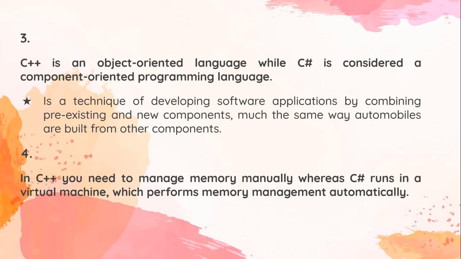Now C++ is an object oriented language, while C# is considered a component oriented programming language. Now maybe you have a question here: at the start you said that C# is object oriented, and now you are saying that C# is component oriented. We are not wrong that C# is an object oriented programming language, but it is also known as a component oriented programming language. So now the question is, what is an object oriented language and what is a component oriented language?